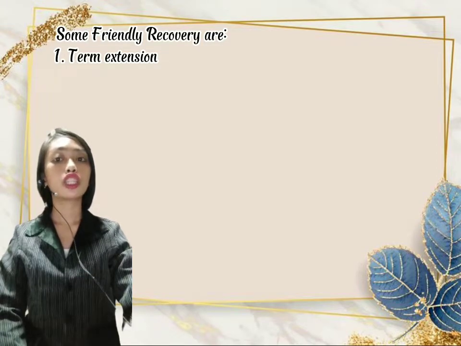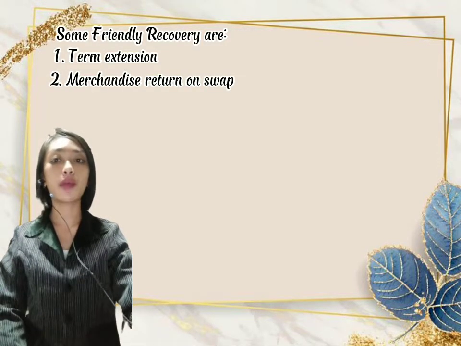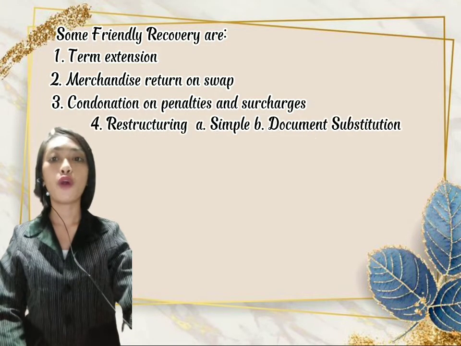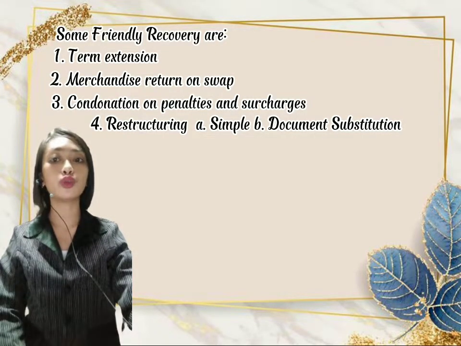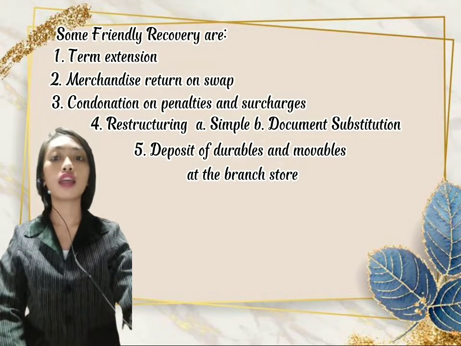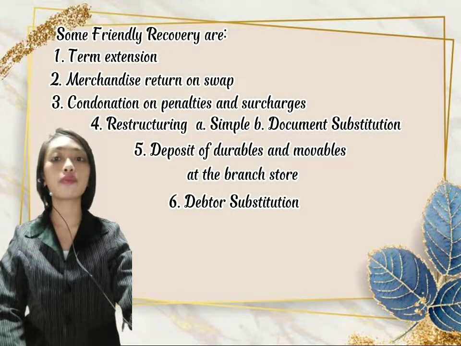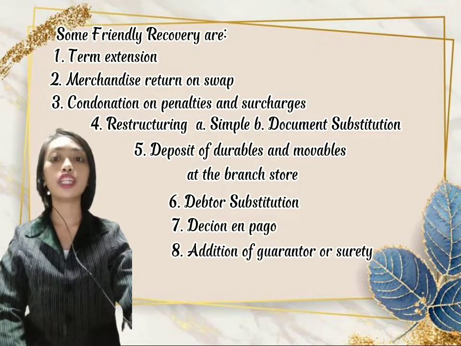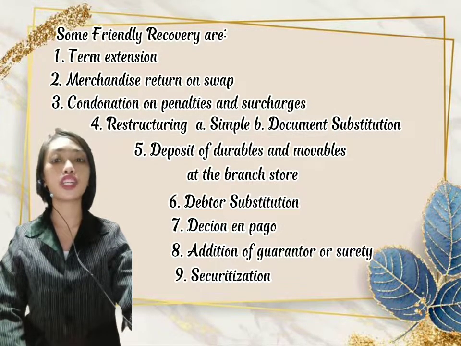Term extension, 2. Merchandise return and swap, 3. Condonation of penalties and surcharges, 4. Restructuring. Under this we have A. Simple and B. Document substitution. 5. Deposit of durables and movables at the branch store. 6. Debtor substitution. 7. Dacion en pago, in English, settlement. 8. Addition of guarantor or surety. And 9. Securitization.